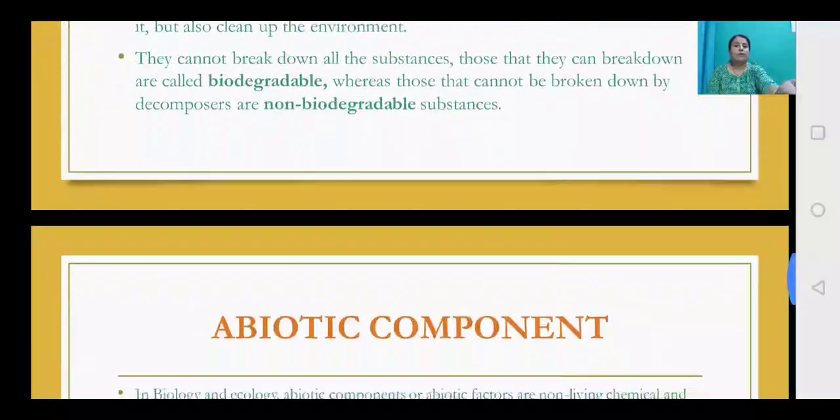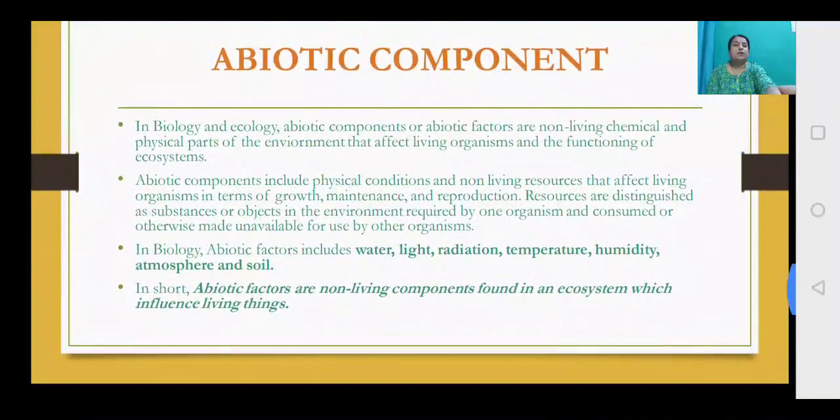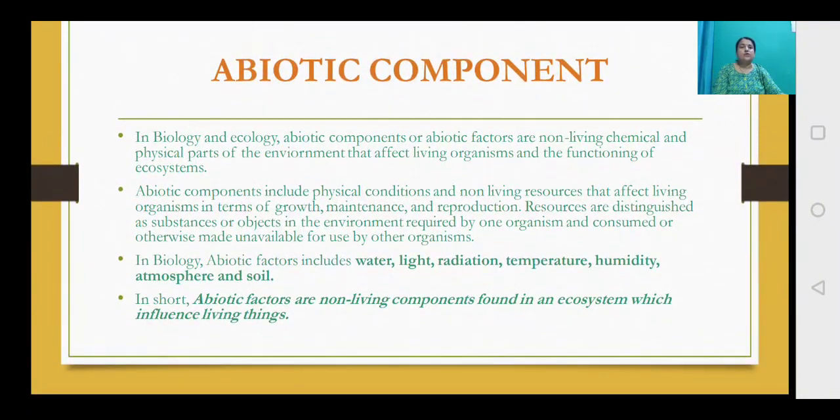Now let's come to the abiotic component. Everything we have discussed so far was about the living component, the biotic component. Now let us learn about the abiotic component, the non-living part. In biology and ecology, abiotic factors are the non-living chemical and physical parts of the environment that affect living organisms and the functioning of the ecosystem.